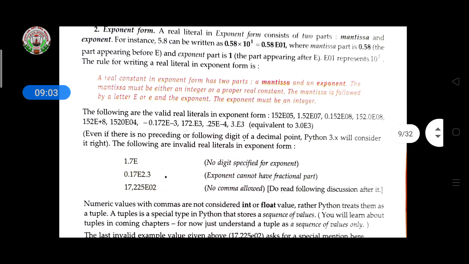The real constant in exponent form has two parts, a mantissa and an exponent. The mantissa must be either an integer or a proper real constant. The mantissa should be followed by a letter E or small e, and the exponent must be an integer.